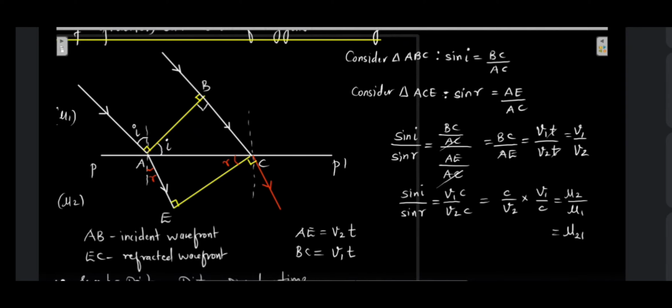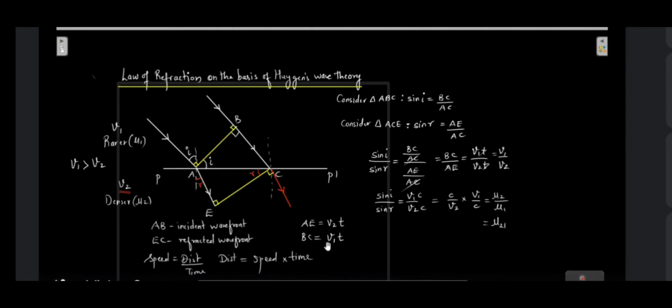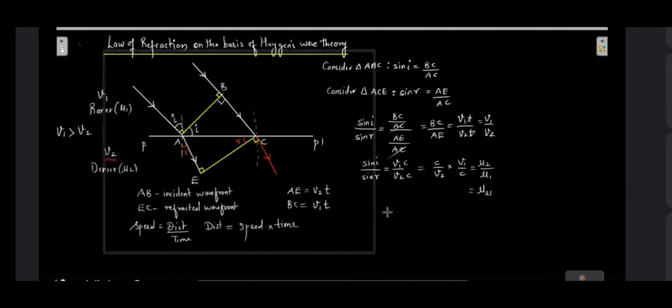We have already learned this. So what is Snell's law? Sine of i upon sine of r is equal to the refractive index of the second medium with respect to the first medium. That is what we proved using the basis of Huygens wave theory. So if I want to express this formula, that is V1 upon V2, in terms of lambda.